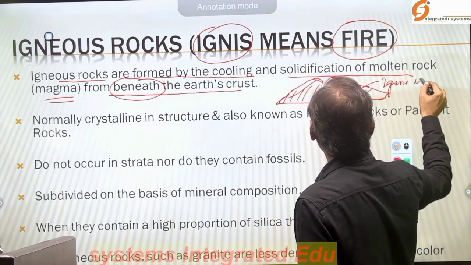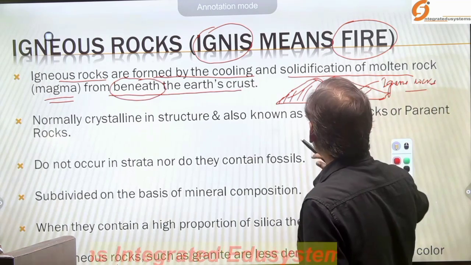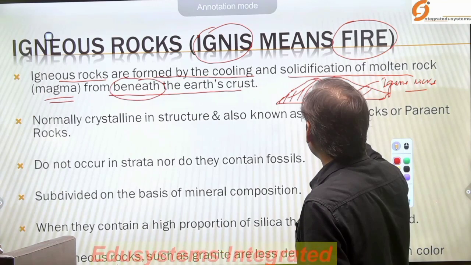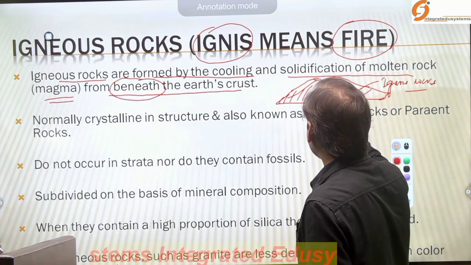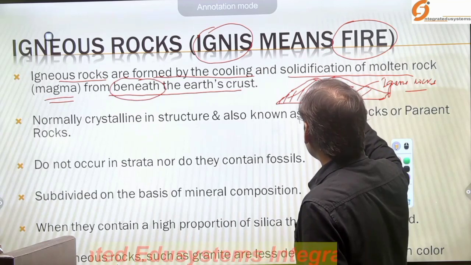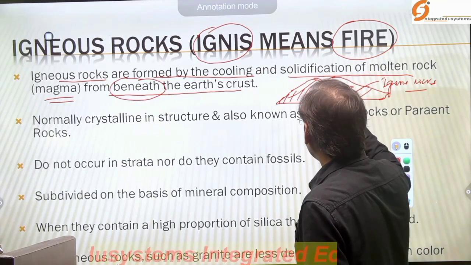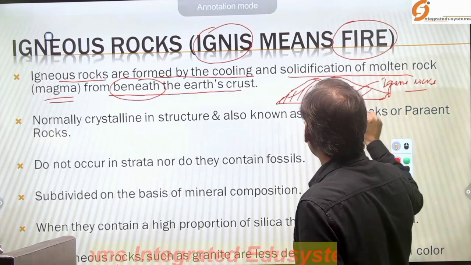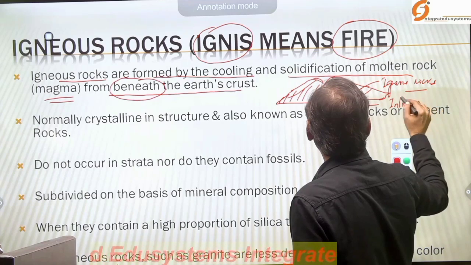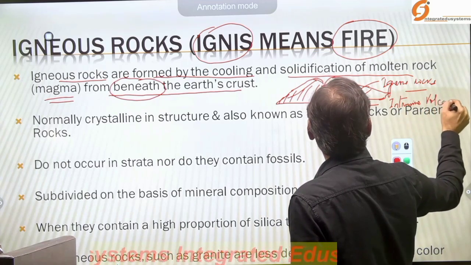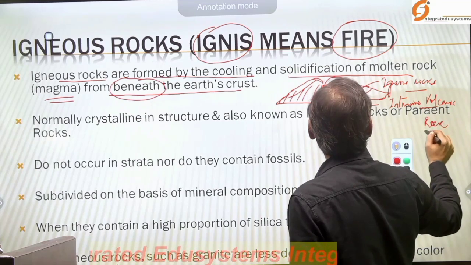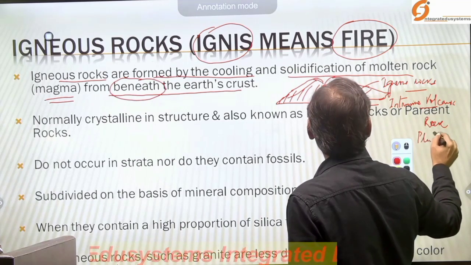But sometimes, during the movement of the magma, the magma solidifies within the crust, and it forms intrusive volcanic rock, or we also call them plutonic rocks.